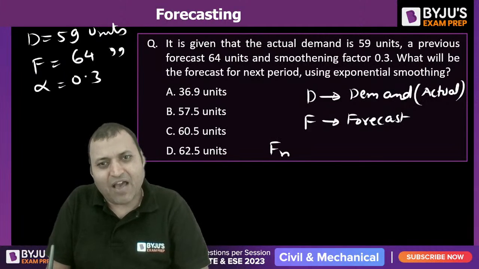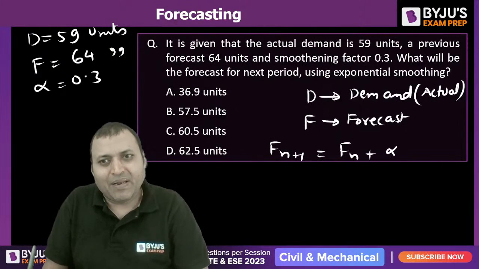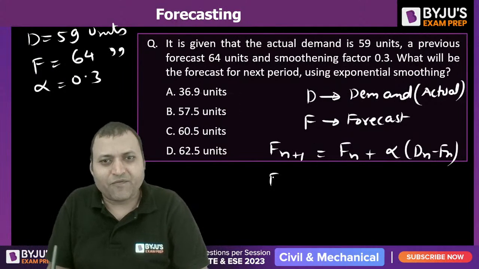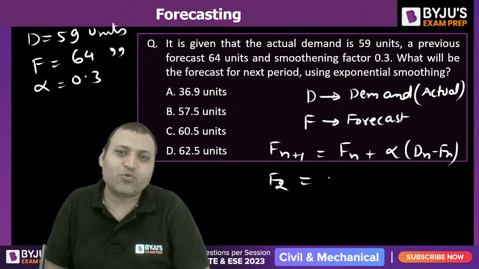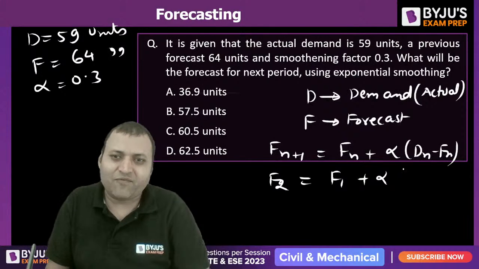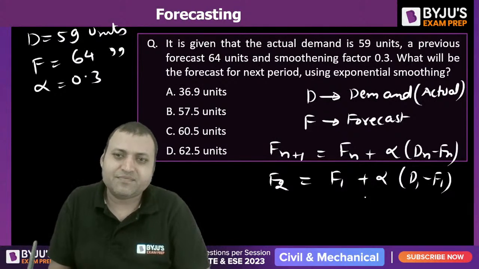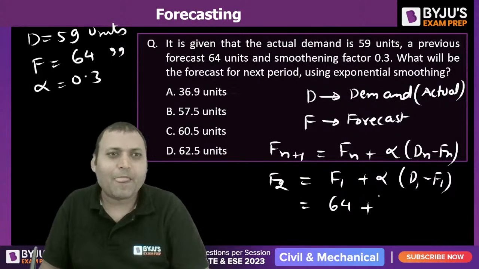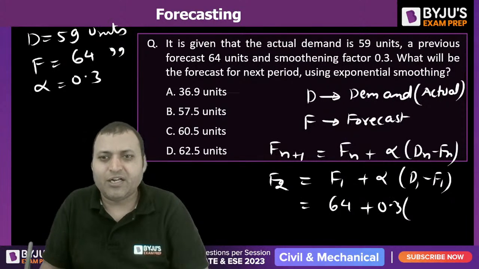So we can say F(n+1) is equal to Fn plus alpha times (Dn minus Fn). That will be the formula. So to find F2, that is F1 plus alpha into (D1 minus F1). F1 is 64 plus alpha, that is 0.3, into (59 minus 64) will give you the answer.